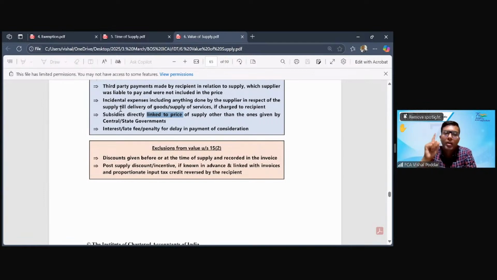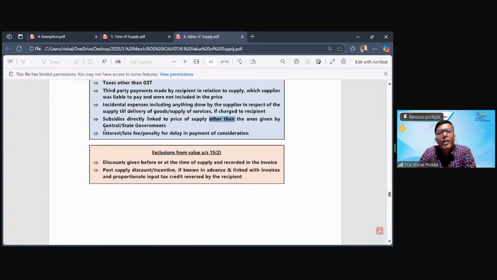So what type of subsidies have to be added? There are two conditions. First condition, it should be a price linked subsidy. Second condition, this subsidy is given by anyone except government. So it should be given by a person other than government. Important, government here means center and state. So even if a local authority is giving you subsidy, you have to include. But if center government, state government is giving, you will not include.